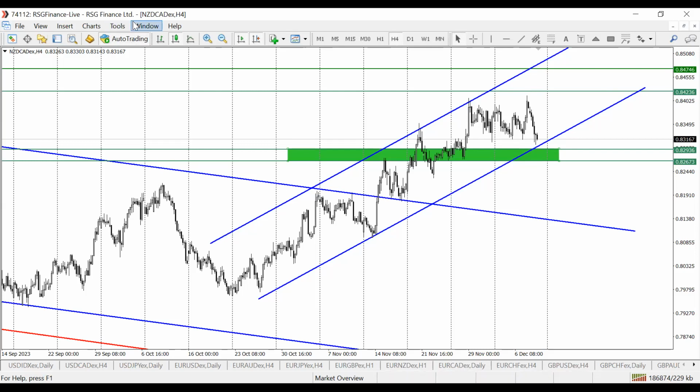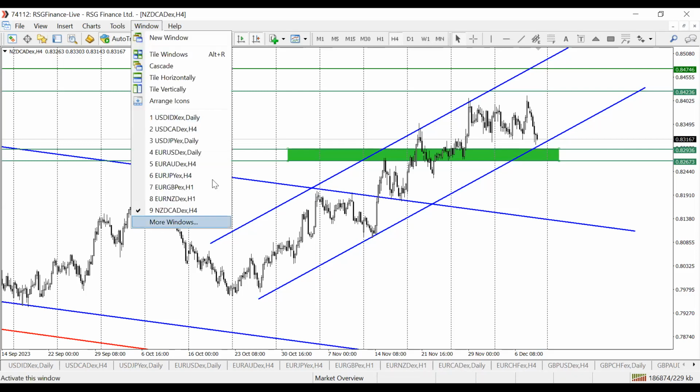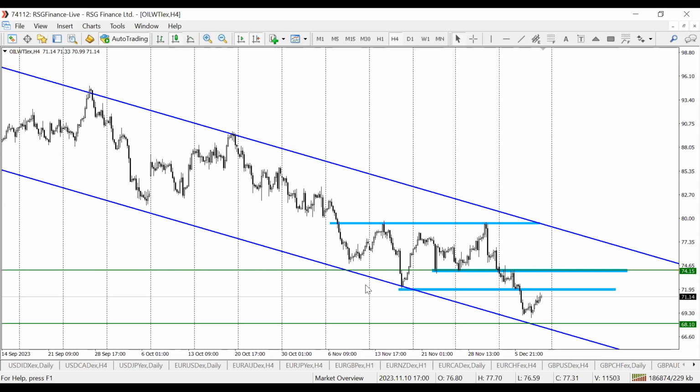And last on my trading desk analyzed is oil, WTI, West Texas Intermediate. Here I'm looking for a further sell-off in oil price. There are two things to take note of. One is price could find the needed resistance around the $72 per barrel mark, or we could find further retracements into the 74.15 level.